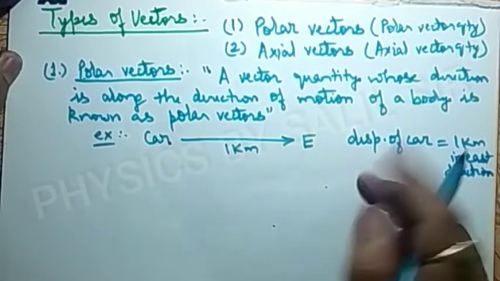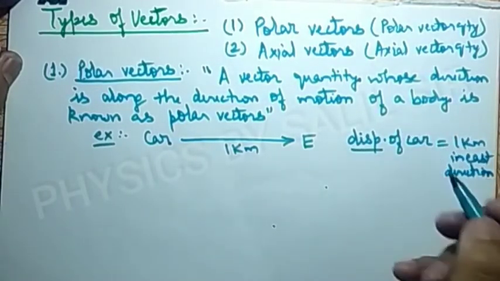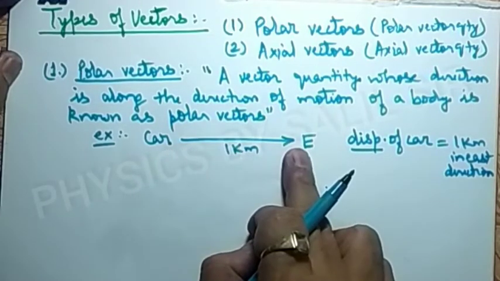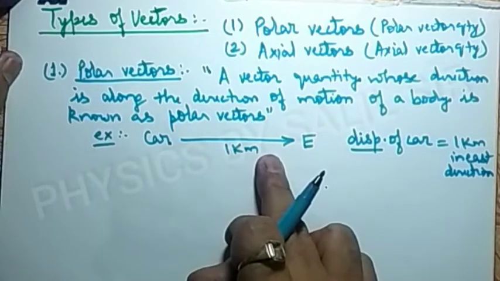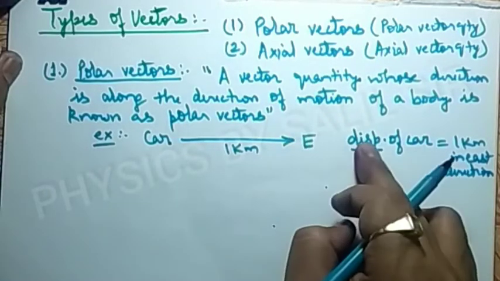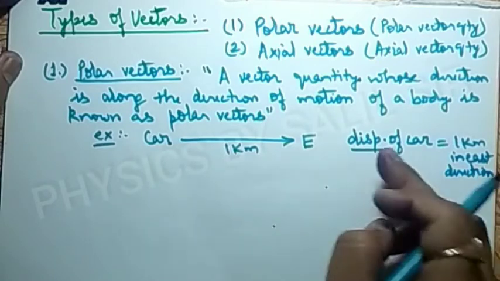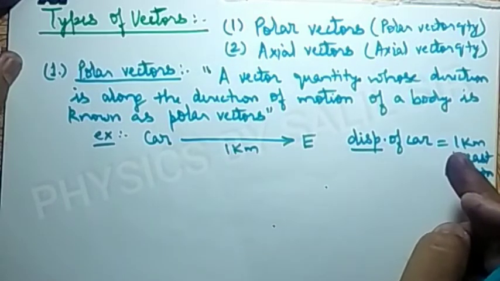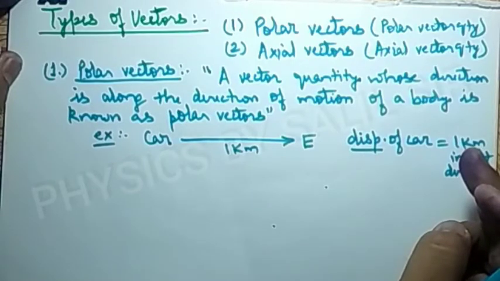And displacement is a vector quantity. So we can say about this straight motion of the car that displacement is equal to distance, and the direction of motion of the car is the same.